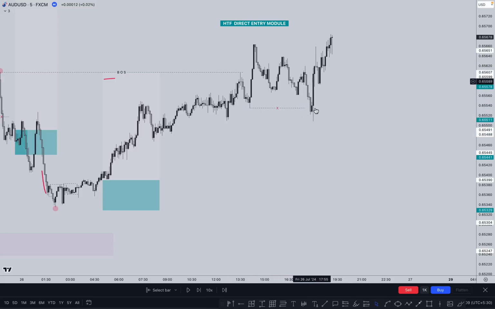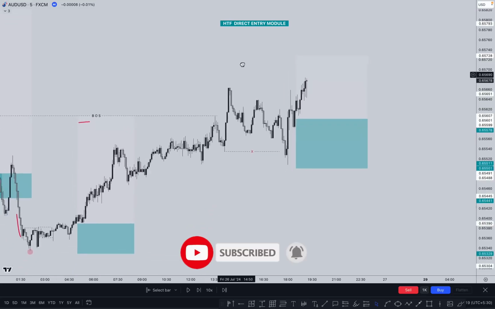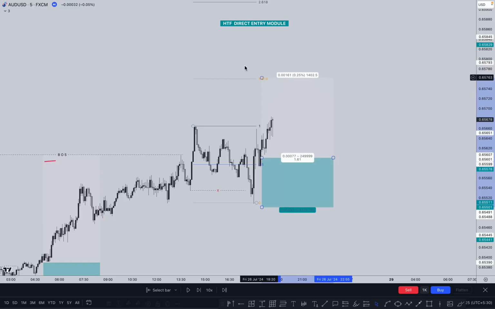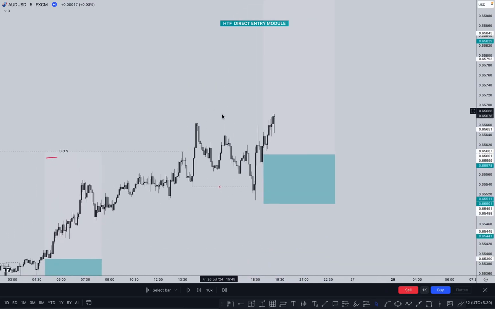If the market creates a higher high here, we can simply plan for the buy. Put the stop loss just below it. And where is the target? We can see the previous highs are very close here, so we can use the Fibonacci tool. High to low is here. Where is the target? At least 1.618 and the maximum target is 2.618. So these two areas are where we can set our target. Okay, so let's see what happened next here.